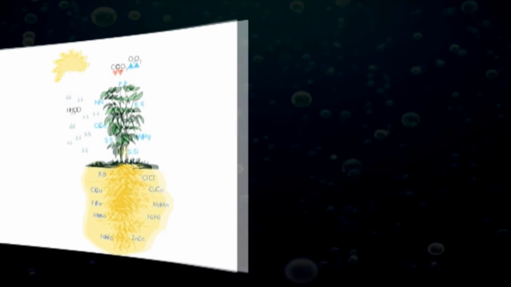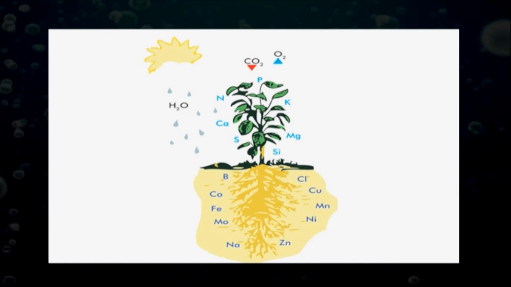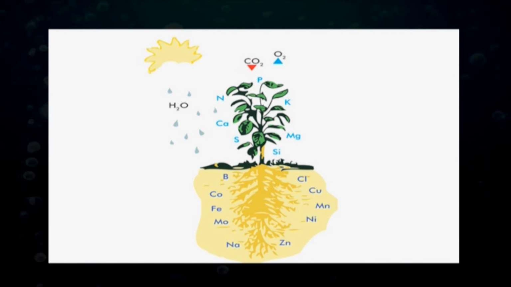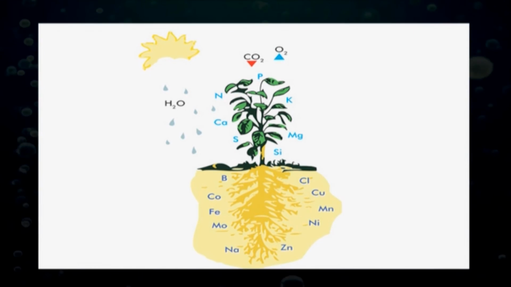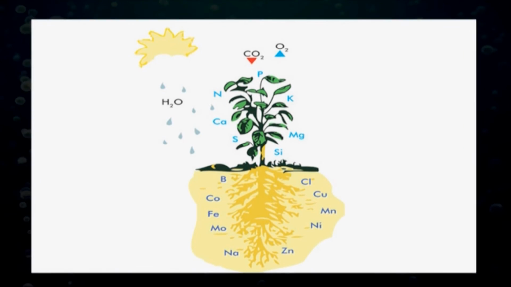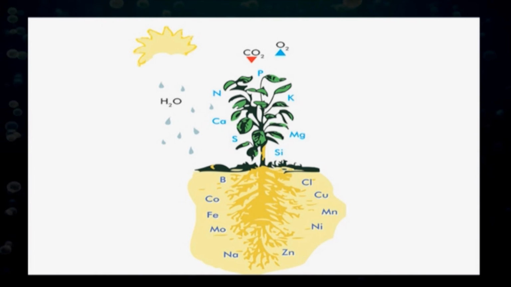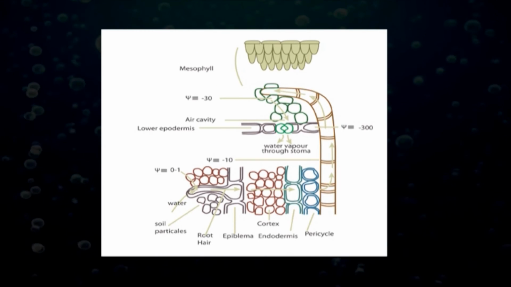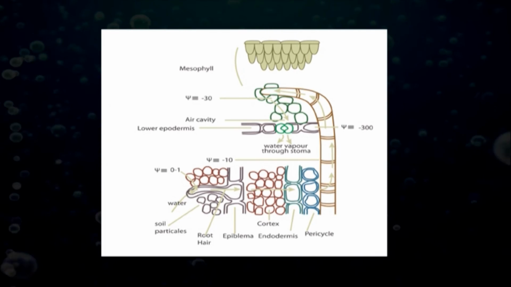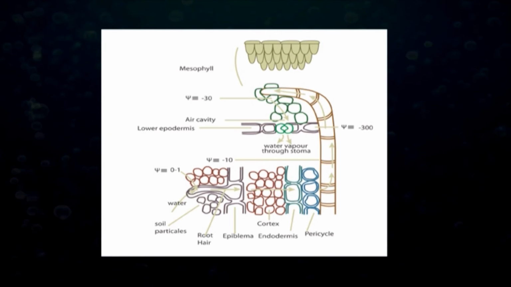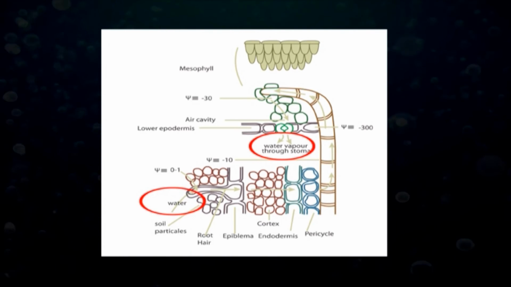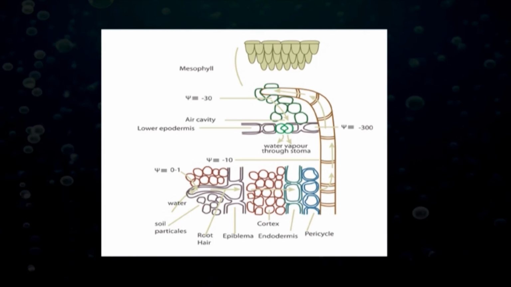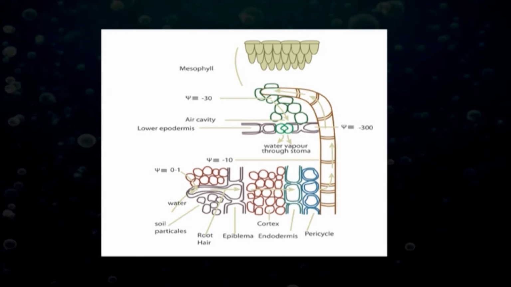Number two, water is the solvent for plant absorption and transportation. It is the solvent in which mineral nutrients enter a plant from the soil solution. Also, water is the solvent in which mineral nutrients are transported from one part of the cell to another and from cell to cell, tissue to tissue, and organ to organ.